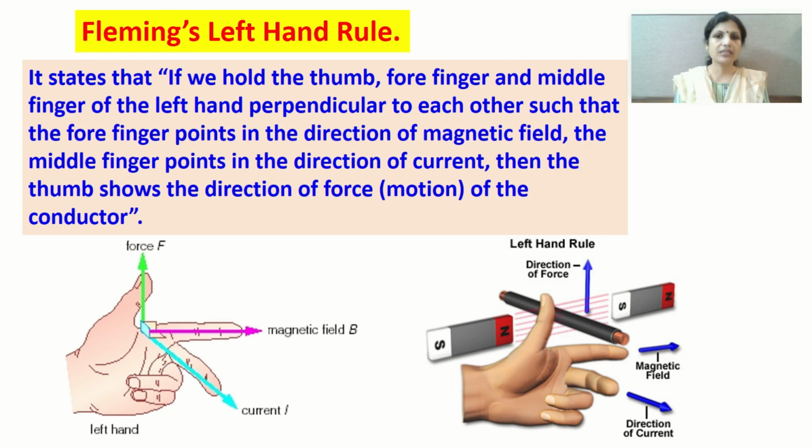Alright, in this way we can find out the direction in which the force is experienced by a current carrying conductor. Alright children, so I hope you understood this concept. It is an easy concept, but we will be using it in the next video lesson. So I want all of you to be very thorough with Fleming's left hand rule, because we are going to use this. Please revise the whole topic once again.